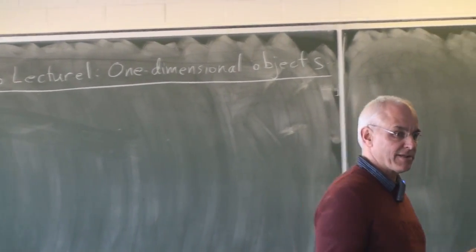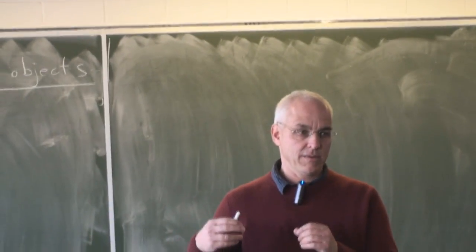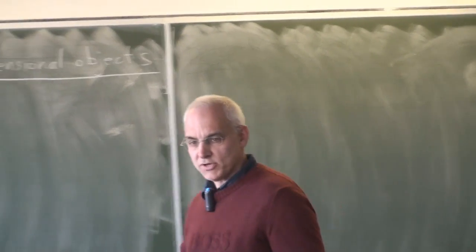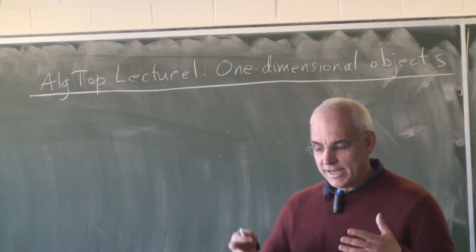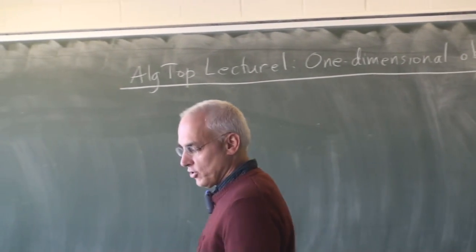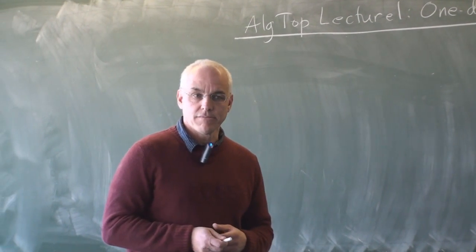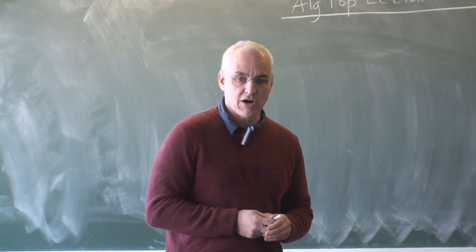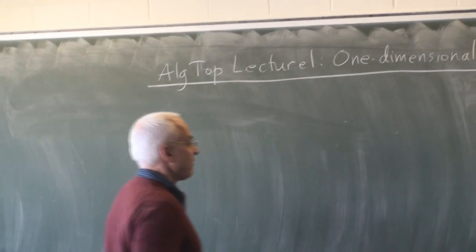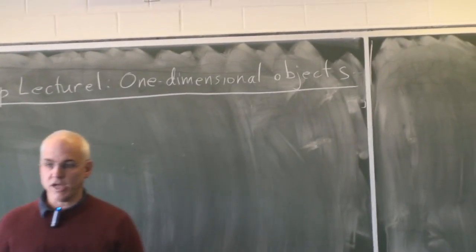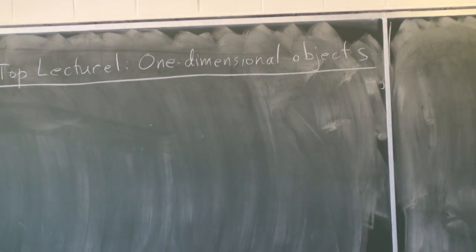Every mathematical subject is centered around some examples, some objects that we're studying. And the richer and more interesting the examples, the richer and more interesting the mathematical theory. So we need some examples to begin our study, and that's what we're going to do at first. We're just going to talk in an introductory way about a number of different objects. We're going to start off with the simplest kind of things, one-dimensional objects. We're going to talk a lot in terms of pictures and a little bit informally.